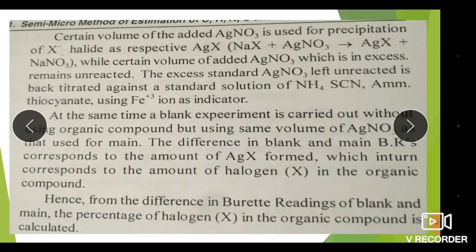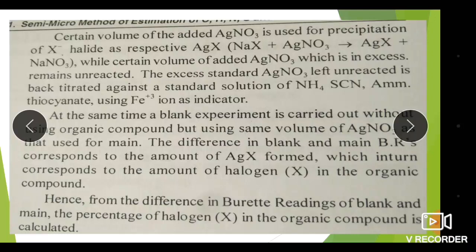At the same time, a blank experiment is carried out without using organic compound but using the same volume of AgNO3 as used for the main. The difference in the blank and main burette reading corresponds to the amount of AgX formed, which in turn corresponds to the amount of halogen X in the organic compound.